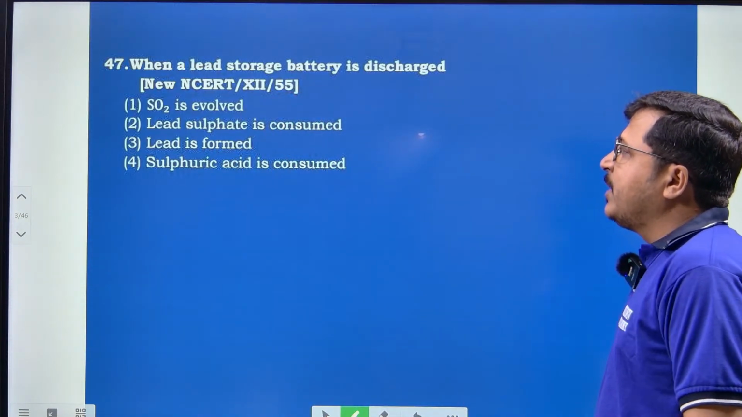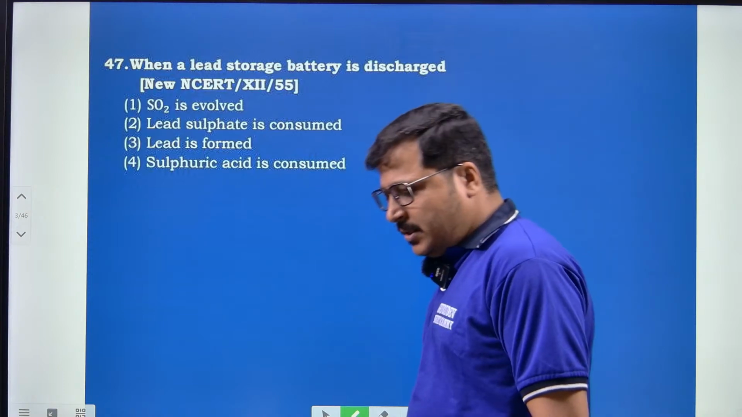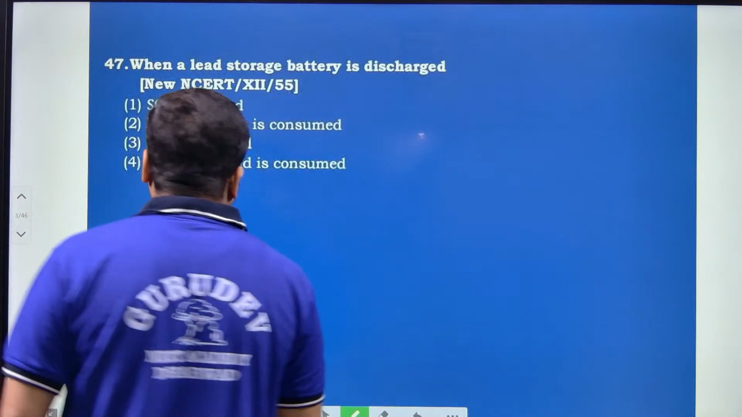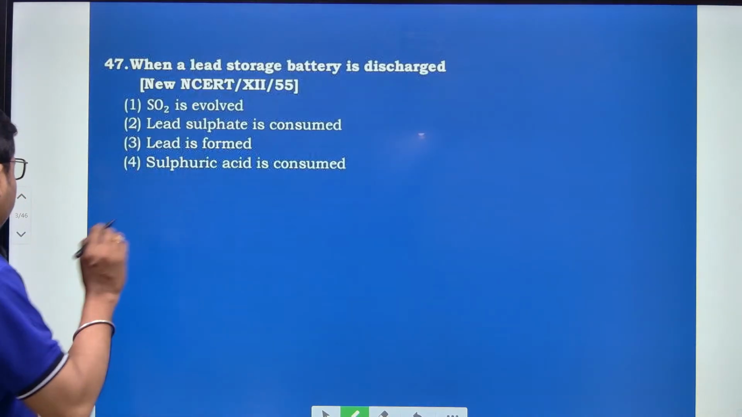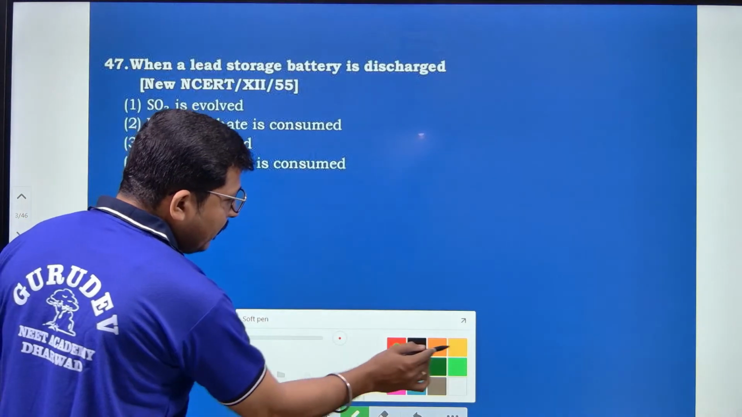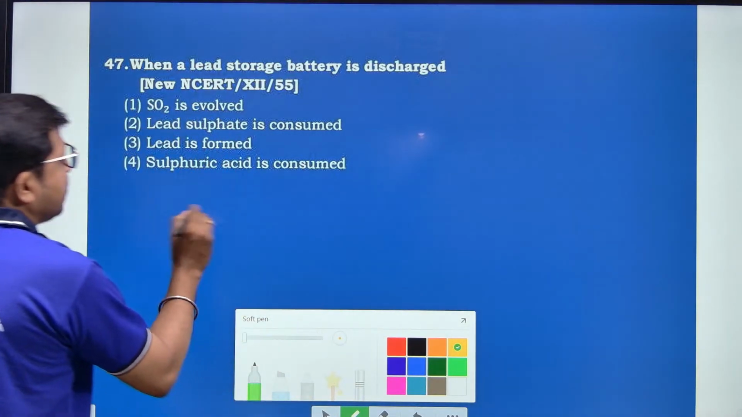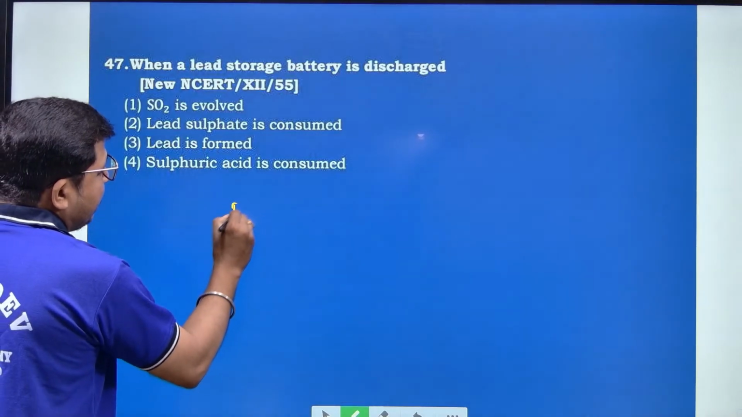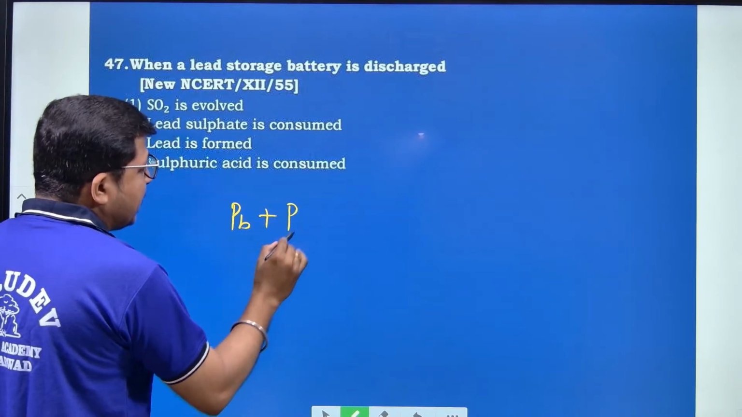Look here, question number 47. When a lead storage battery is discharged, what happens? Lead storage battery is a secondary battery. I will write the reactions of the lead storage battery. This is lead and lead oxide. I am writing the overall reaction.